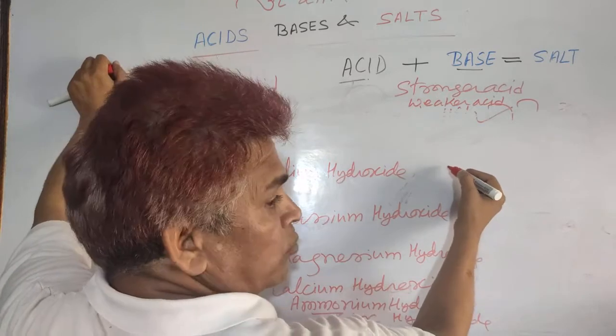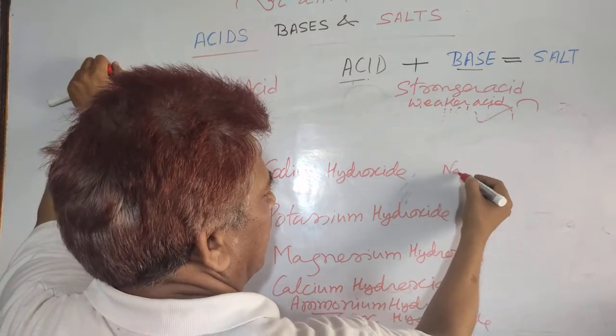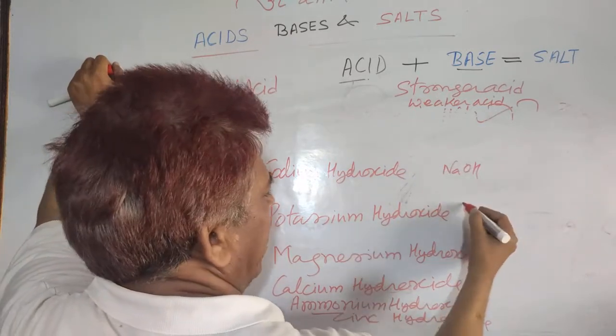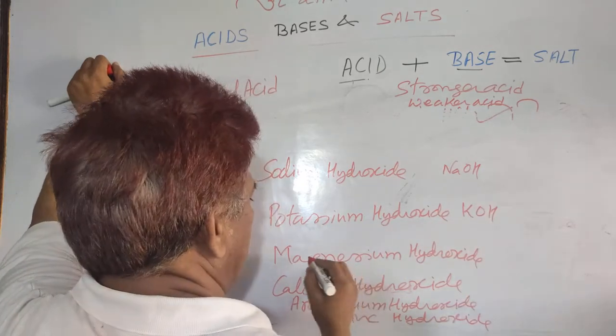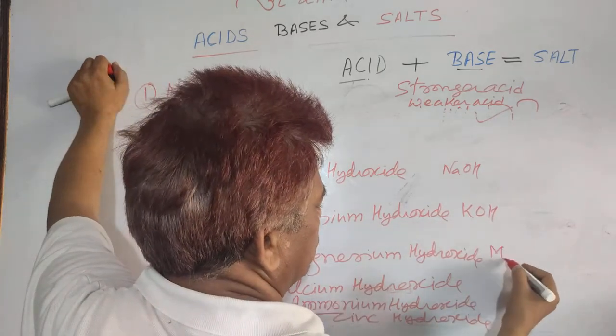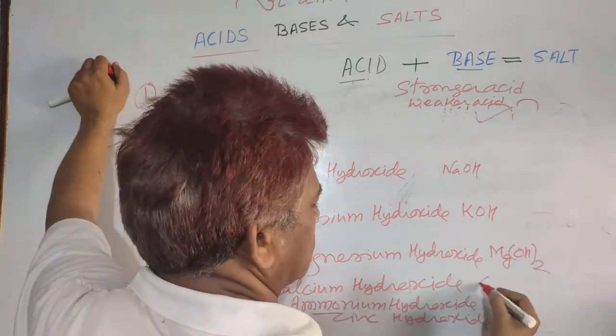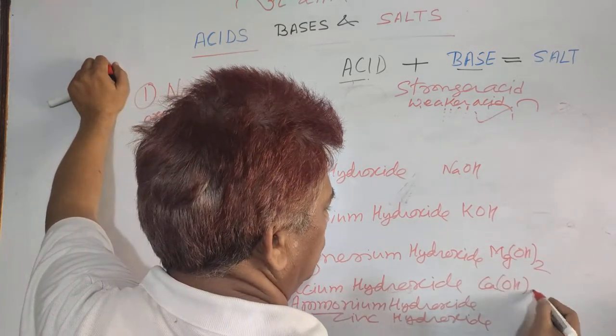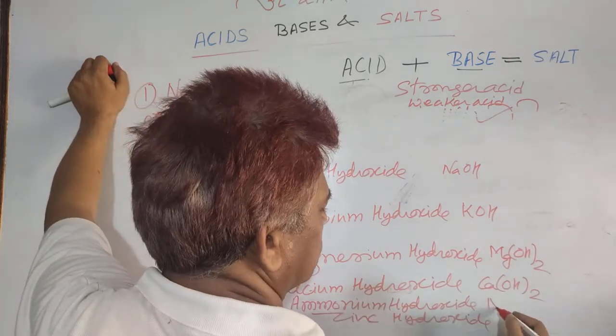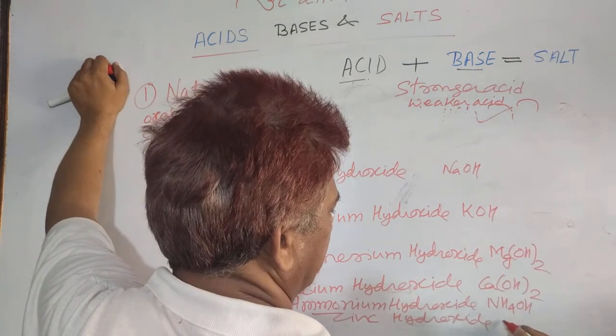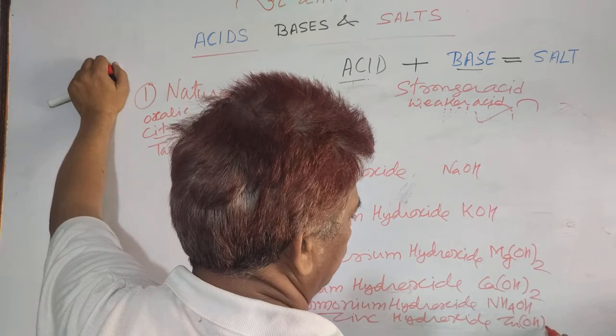Sodium hydroxide, all of you know, is NaOH, potassium hydroxide KOH, magnesium hydroxide Mg(OH)2, calcium hydroxide Ca(OH)2, ammonium hydroxide NH4OH and zinc hydroxide Zn(OH)2.